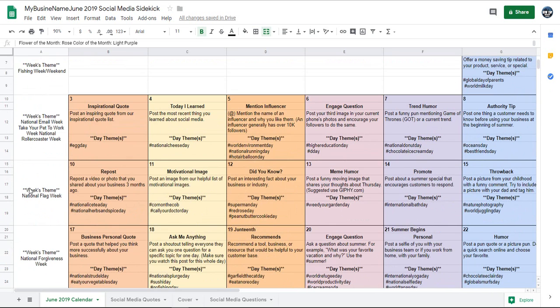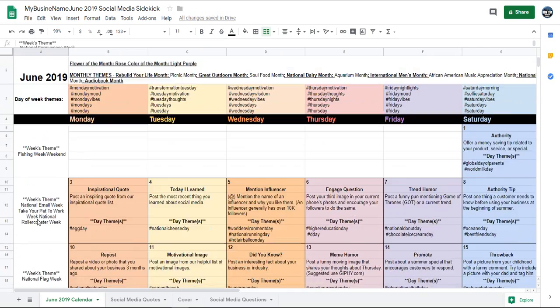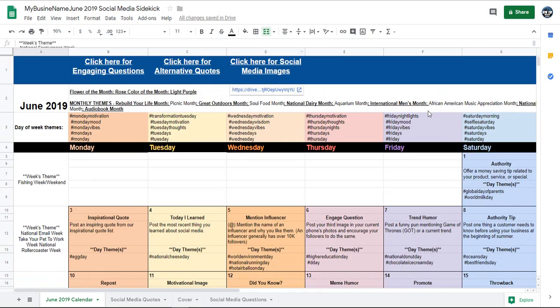Also notice here on the left-hand side are your week's themes. Each week has its own theme. For instance, this is National Flag Week. If you want to promote that or do a little bit more about that, you can talk more about those things. Here's National Forgiveness Week. Maybe you want to do something specific for that. All right, so those are additional things that we add in there because we want to make this personable to you. So let's kind of go through a couple of these things.